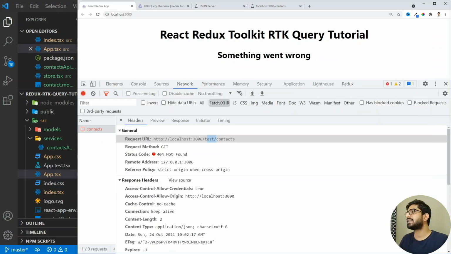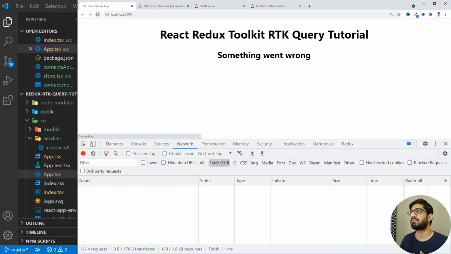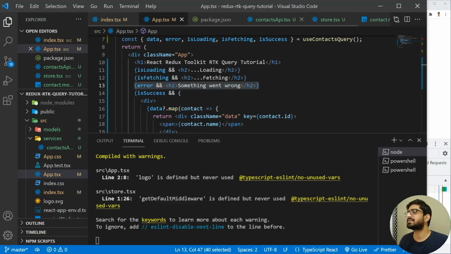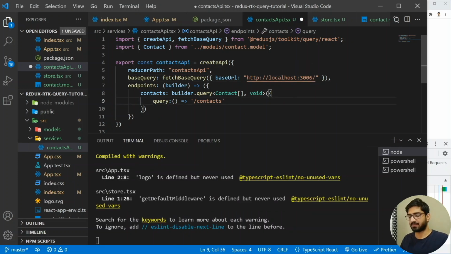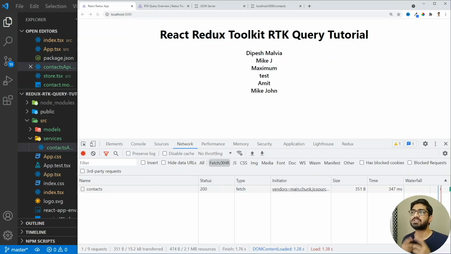All right. Now let's go back here and let me show you one more thing. So if I refresh it, then you will notice that first the state gets changed to loading, then fetching, and then we see the data or we see the error. So if I refresh it, then you see that it's a very fraction of a second. So let's go back and let me make this again whatever it was before. All right, I'm going to save it, and this time let me refresh my page. So if I refresh my page, you see that we have loading, fetching, and then we get the data.